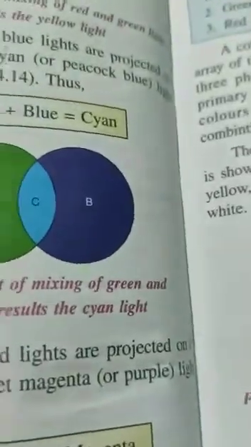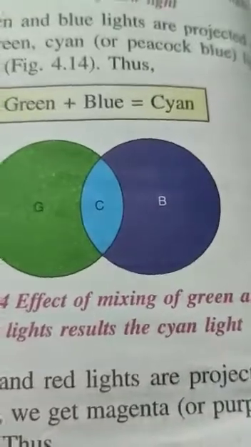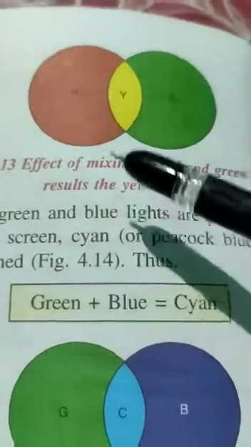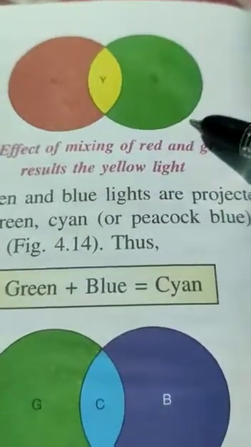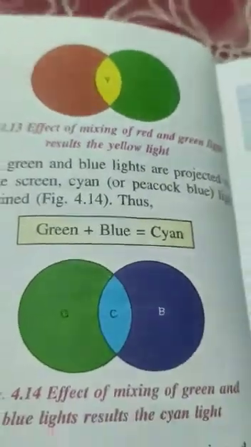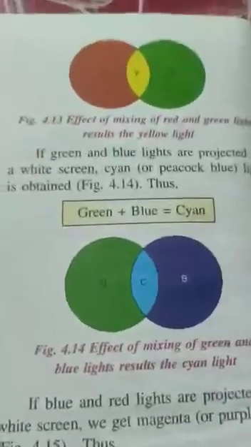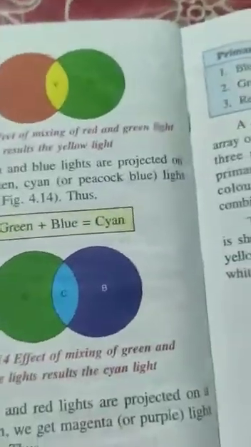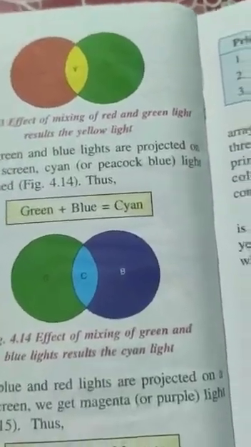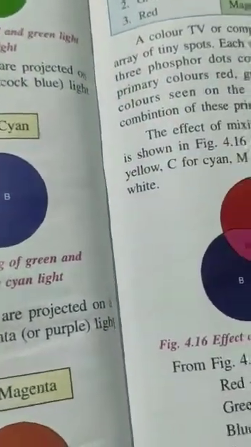These are the colors which on mixing produce white light. Red plus green, and plus blue. Red, green, blue. These three colors produce white light. This is primary colors. Red plus green plus blue equal to white light. It will give white light.